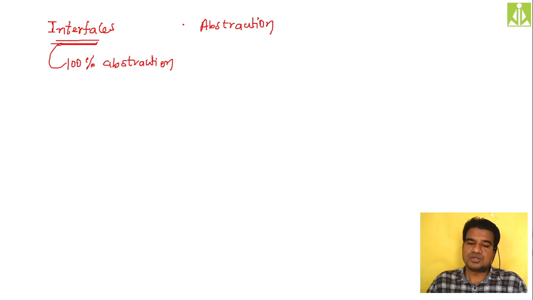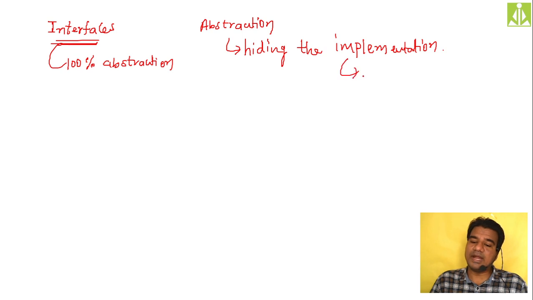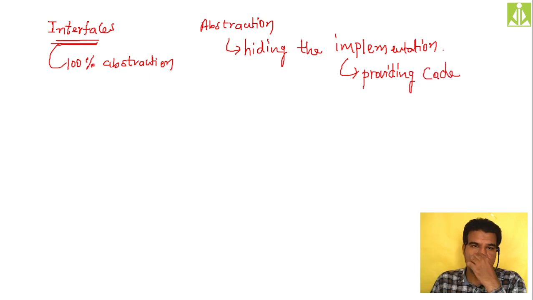Okay, so the term abstraction is hiding the implementation. Simply, what does it mean? Abstraction means hiding the implementation. So what is implementation in our programming? Implementation is nothing but providing code, giving code. So hiding the implementation means hiding the code. If you don't give the code, that becomes abstraction.